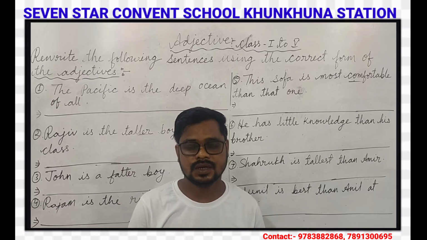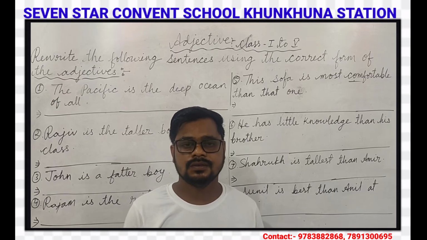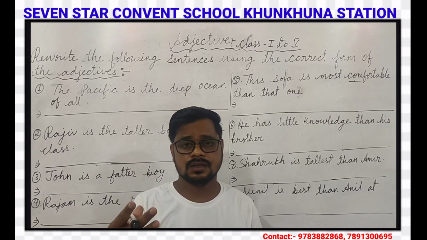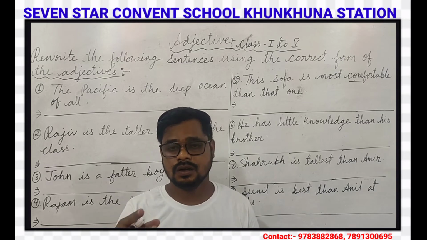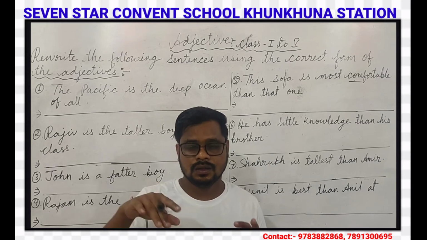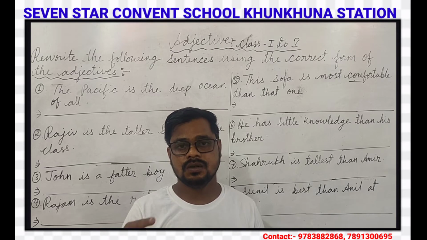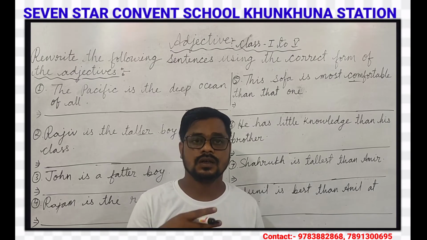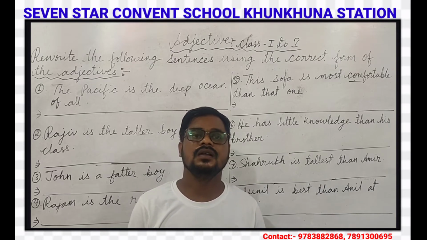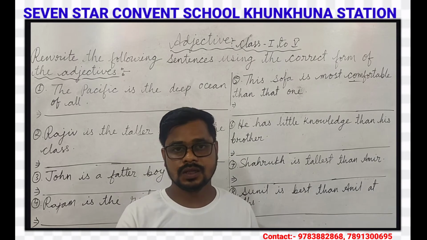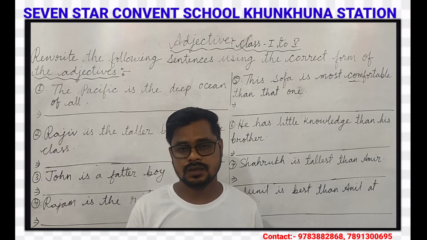We use the comparative degree when comparing two persons or things, and when there are more than two persons or things, we use